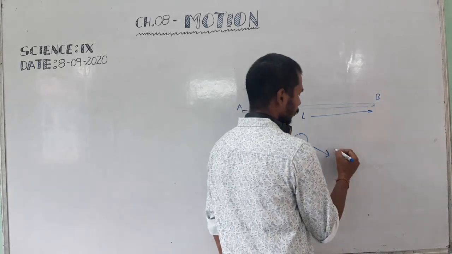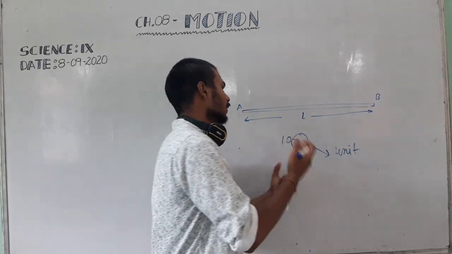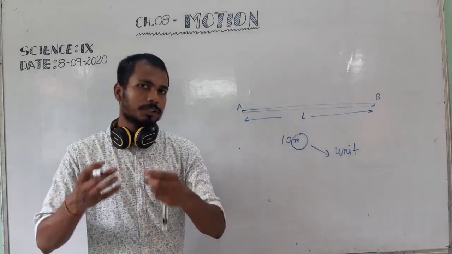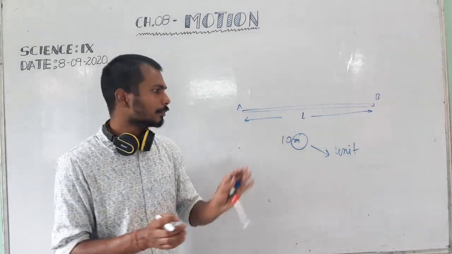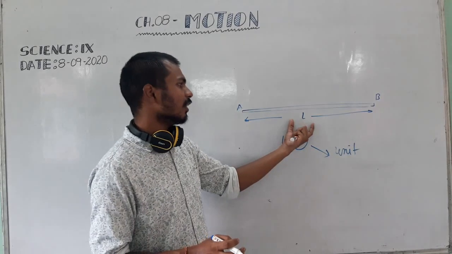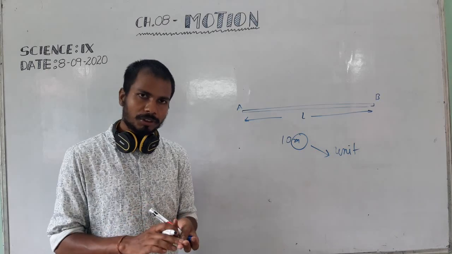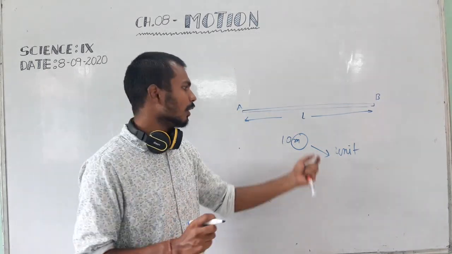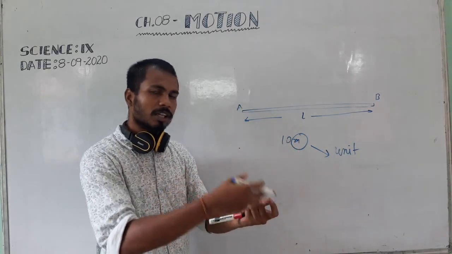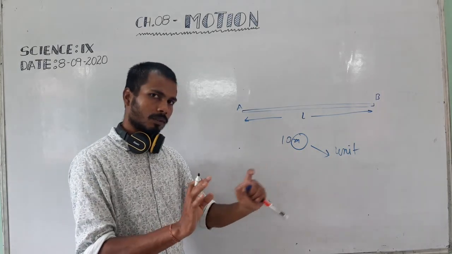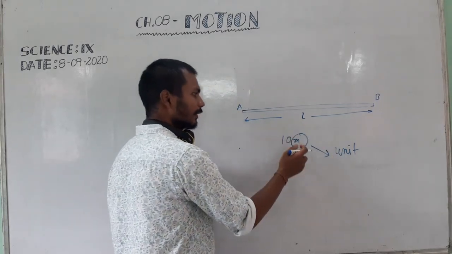So this is called the unit. There are some standard units which we have to use. For example, length. While measuring length, we can measure in different units: centimeter, meter, kilometer, millimeter. But there is a standard unit that is called meter. Every time while measuring length, you have to convert centimeter into meter, kilometer into meter. Got it? So the standard unit to measure length is called meter.